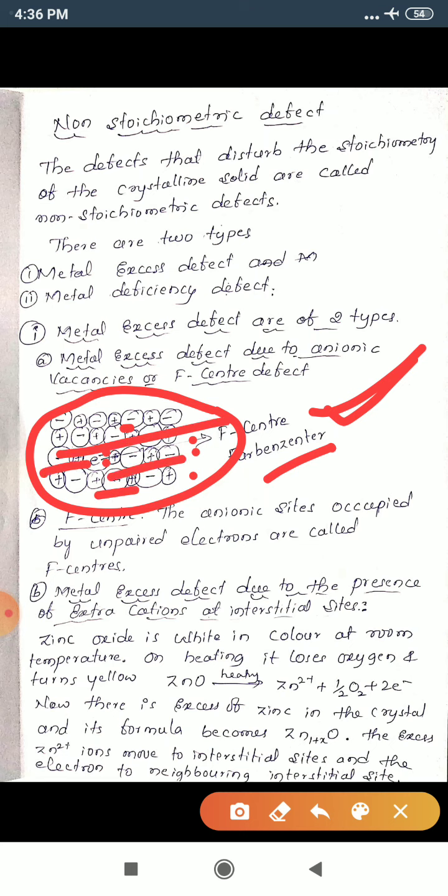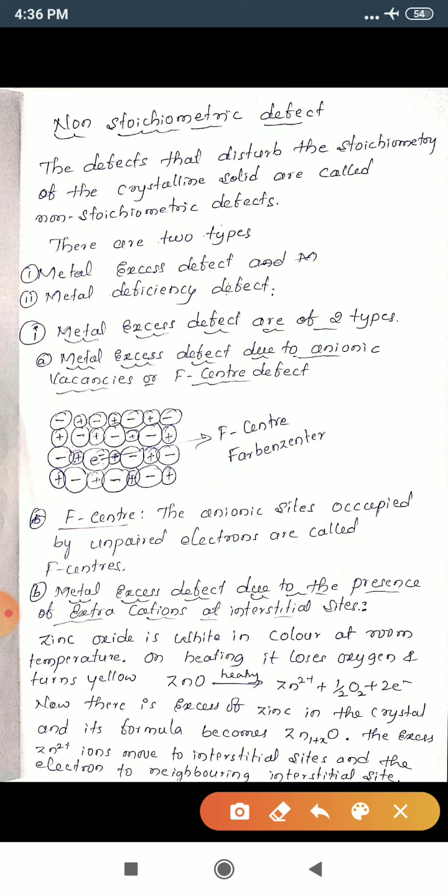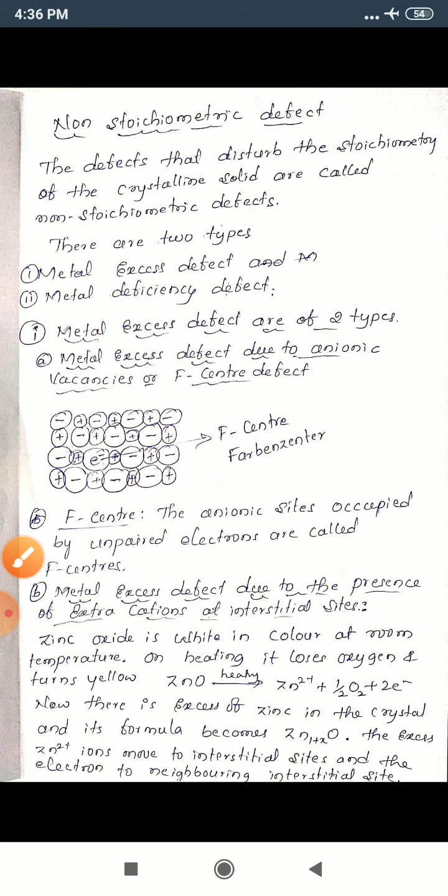Cl minus ions diffuse to the surface of the crystal to combine with the sodium to form NaCl.